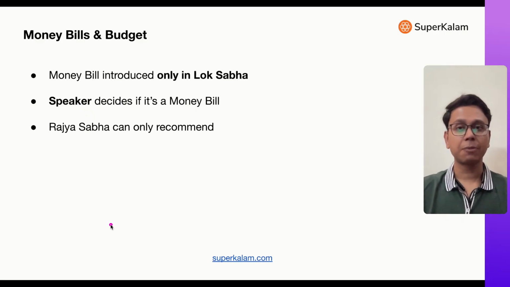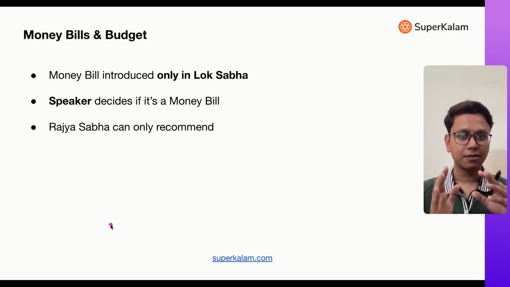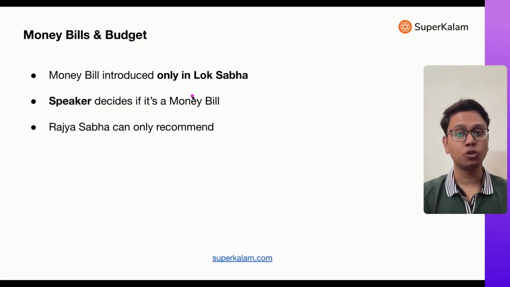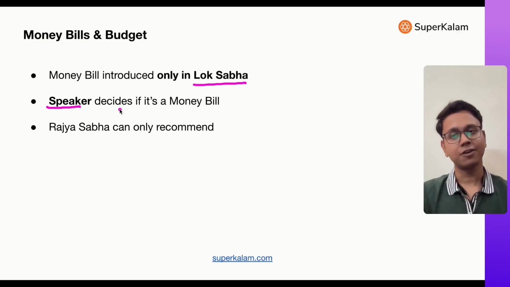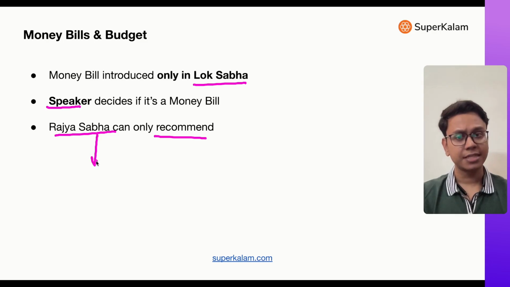Now there is a different type of bill, a money bill. Overall the process remains the same, but there are a few differences. For example, a money bill can be introduced only in Lok Sabha. This is the first point. The Speaker of the Lok Sabha decides if the bill will be a money bill or not. It is the prerogative of the speaker. And Rajya Sabha, in case of a money bill, can only give recommendations, and those recommendations can either be accepted or rejected by Lok Sabha.